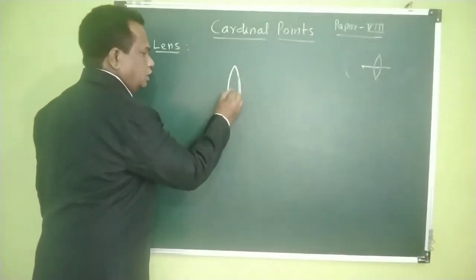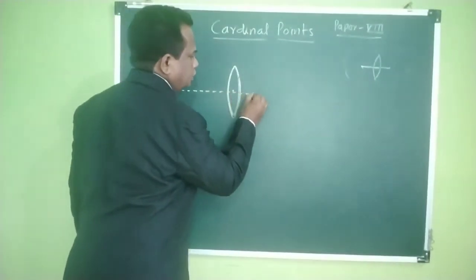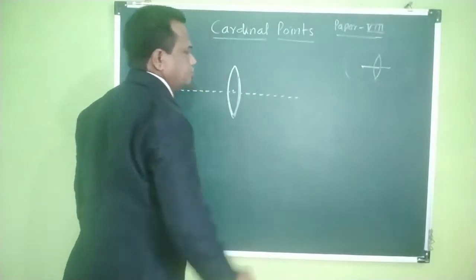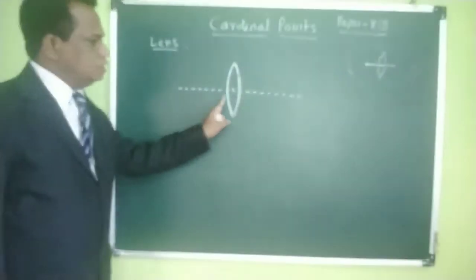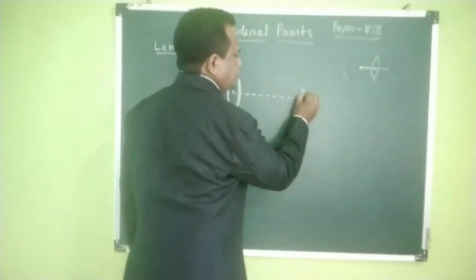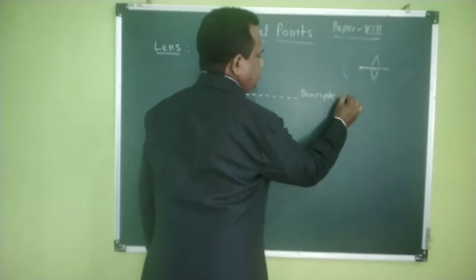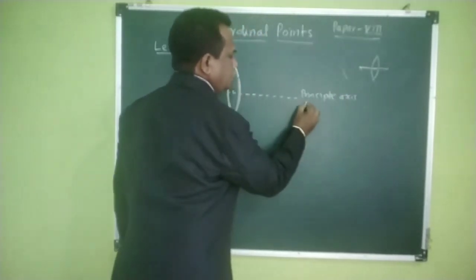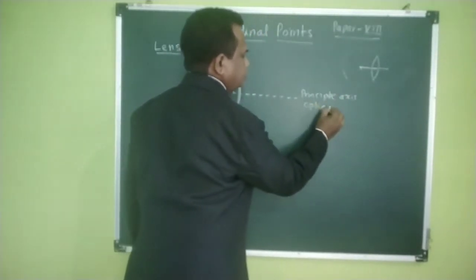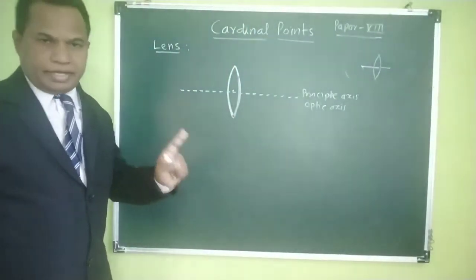If we draw a line through its center, it will pass straight. This is called the principal axis, or it is also called the optic axis.